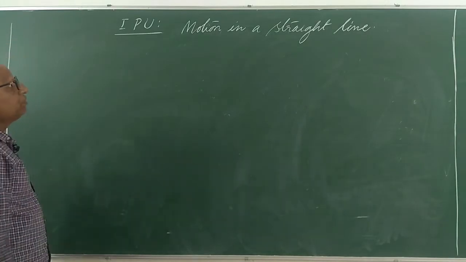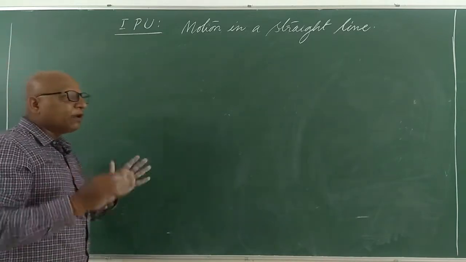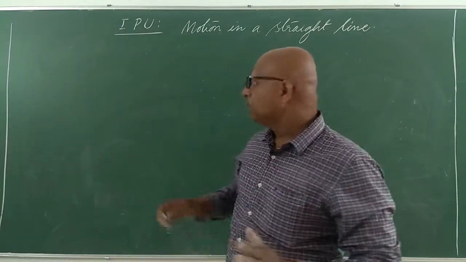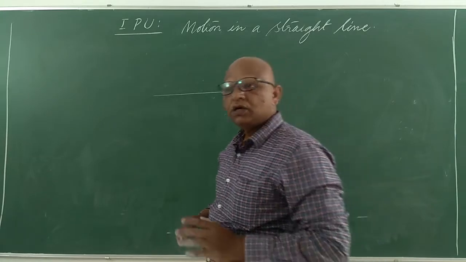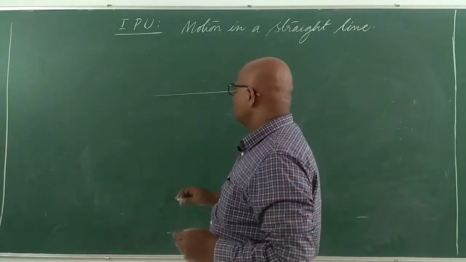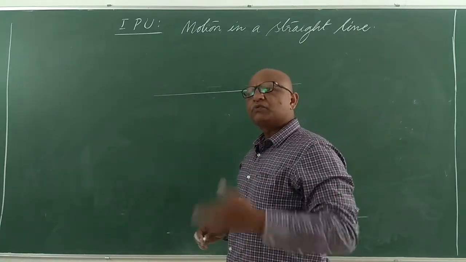Okay. First PU, motion in a straight line. Motion in a straight line means it's about one-dimensional motion. One-dimensional motion means moving along a particular axis, without any deviations. Suppose a car is moving on a straight road. We can say that it is moving in a straight line.